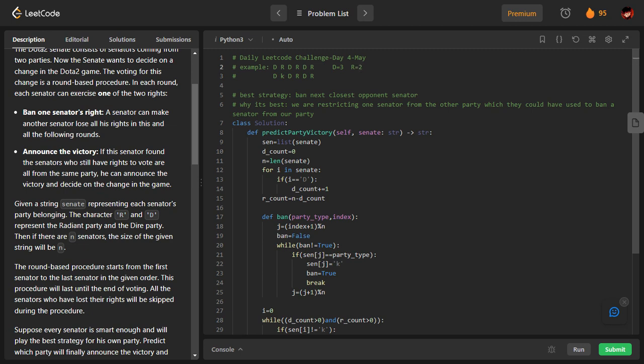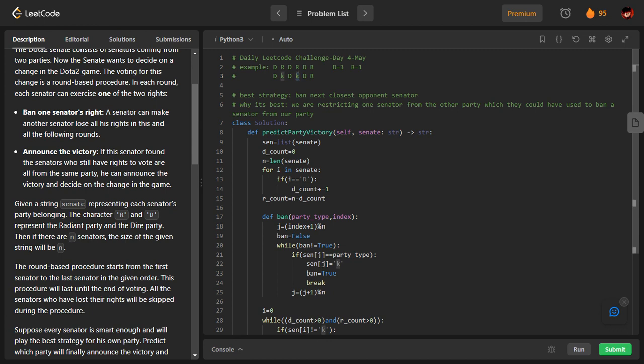Now I come to this index. This index is already banned, so I will skip it. I will come to this index. So for me, what is the next? See, this is my strategy. You can take any strategy. I'm just checking if this strategy is going to be the best or not. I am at this D. I'll ban the exact next opponent in front of me. So this is the exact next opponent in front of me. I will ban this. I have banned this. R got reduced to 1. Now I will come to this index. See, I am proceeding like this. So I was at this D where I banned the exact opponent. Now I am at this index, but this opponent is already banned. This particular index is already banned.